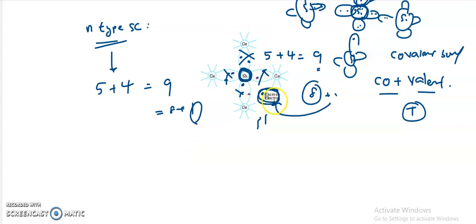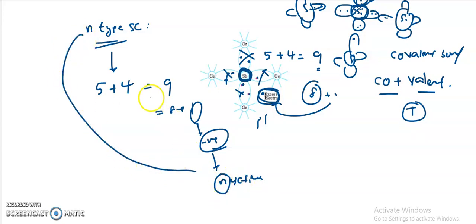So a huge number of excess electrons means electrons will have the negative charge. That means these are negatively charged particles. So these electrons have the negative charge. So the starting alphabet is N. That's why we can call this one N type. So here I can say that N stands for negative, so you can remember it like this. That's why it's called an N type semiconductor, also negative type semiconductor.